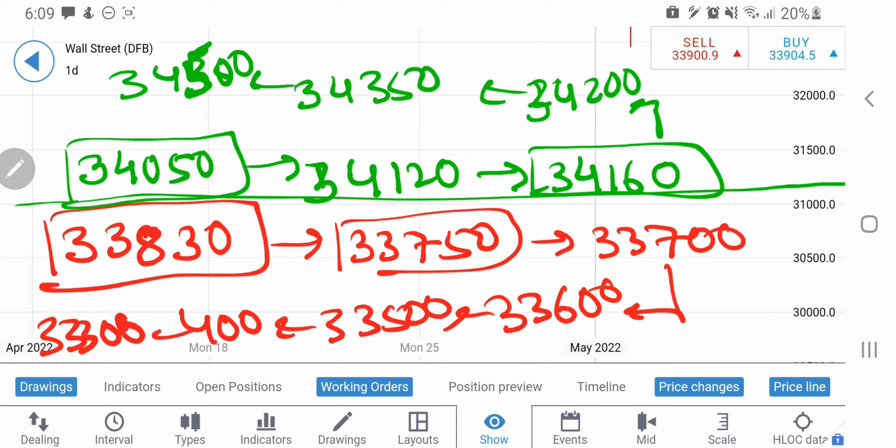A possibility exists that it can try to go back till these levels, so I'll be cautious with the positions here too, on the long upside and on the downside as well.